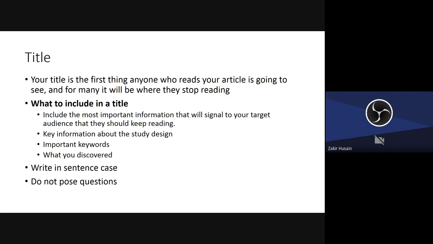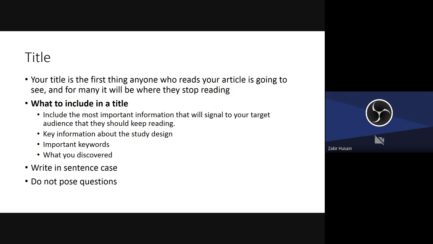But when you're putting catchy questions, very catchy phrases, they look very nice. The problem is that when people search for possible papers, your paper will not come up. Even if it comes up, they will look at your title, they will not understand what your paper is on. And because there are hundreds of papers on the topic on the internet, they're going to drop it and go on. So that means fewer citations for your paper.